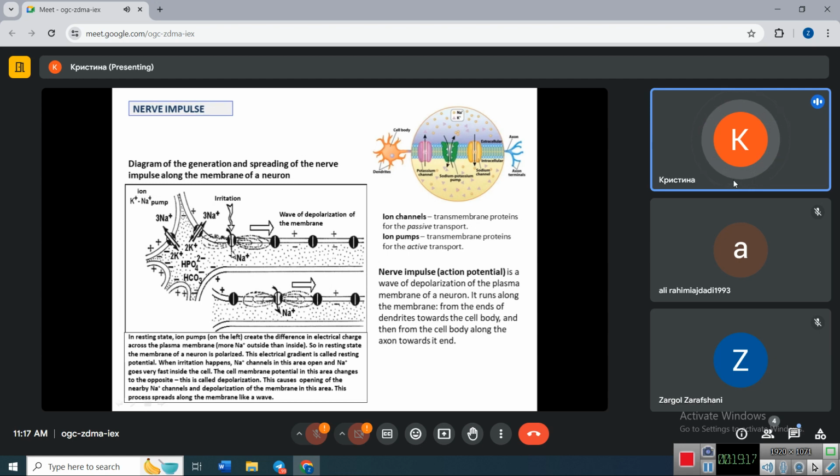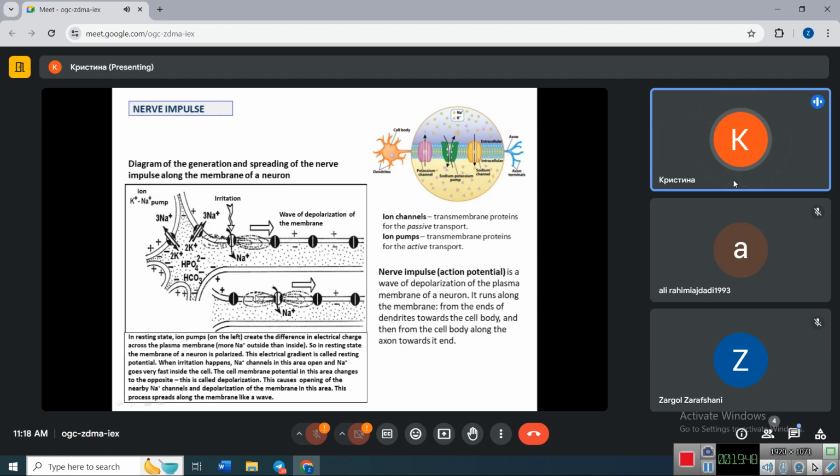And this causes a change of the charge of the membrane in this particular area from positive outside and negative inside to the opposite, negative outside, positive inside. And this causes the nearby ion channels also to be opened. And this process happens in this area, then in this area, and then in this area.